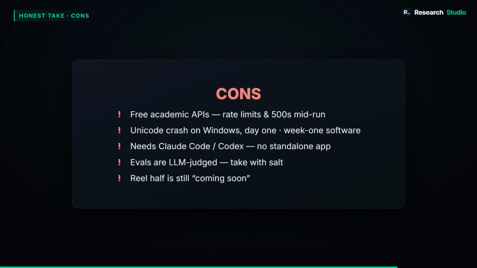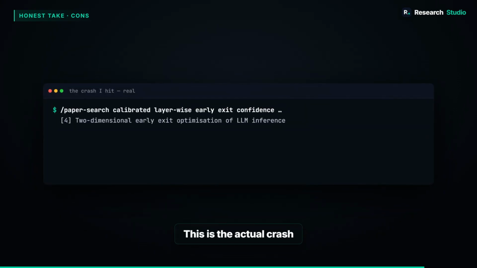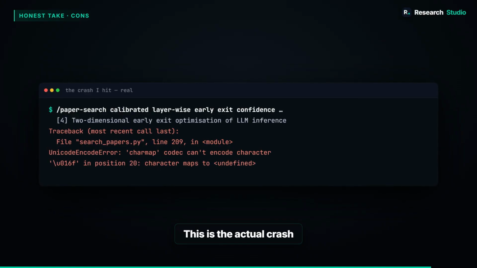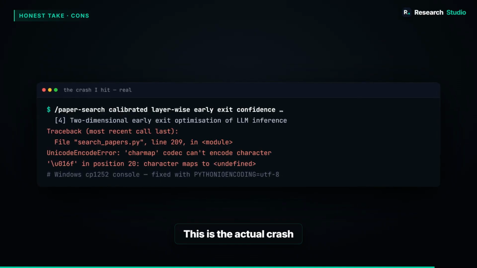What I don't like: it leans on free academic APIs. I got rate limited and even hit a 500 error from Semantic Scholar mid-demo. I also hit a Unicode crash on Windows on day 1. It's week 1 software, and it shows. You need Claude Code or Codex, so there's no standalone app. The evals are LLM judged, so take them with a grain of salt. And Real, the half I'm most excited about, is still coming soon.